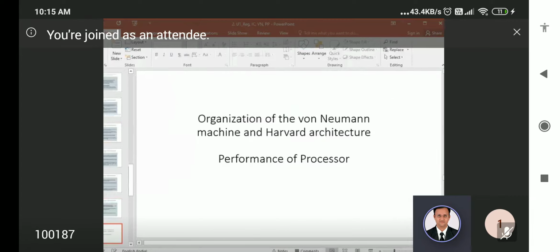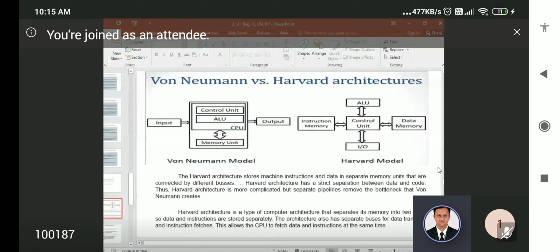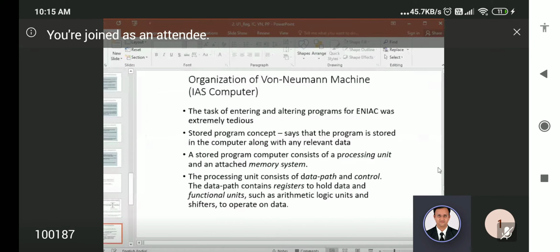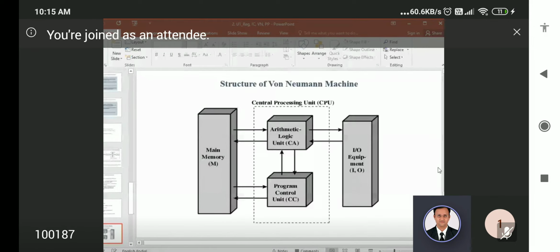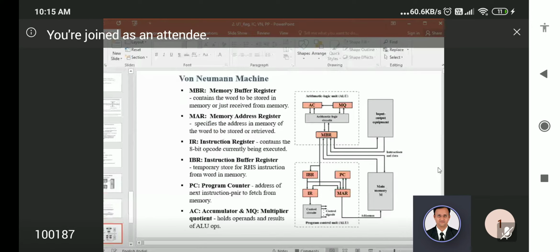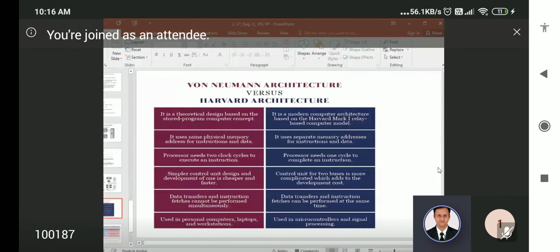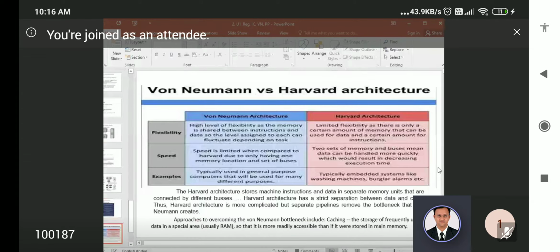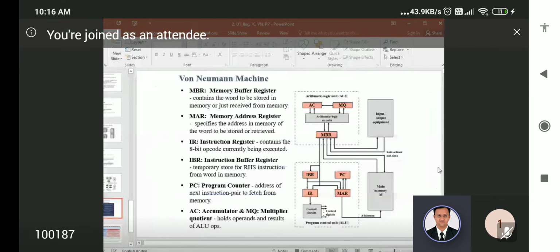Second topic, Von Neumann and Harvard. What you have to do is compare the performance, right? You draw the diagram as usual, and also draw this one, and do this comparison also, right? Von Neumann and Harvard comparison also you do it, okay?